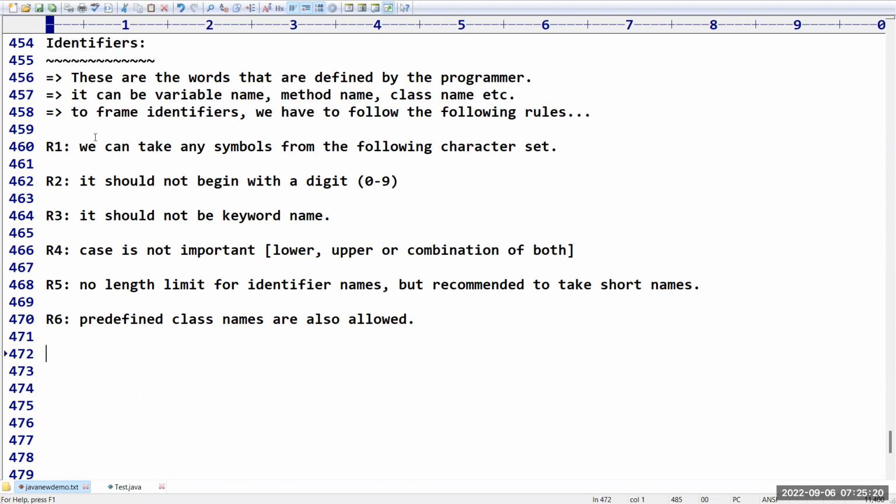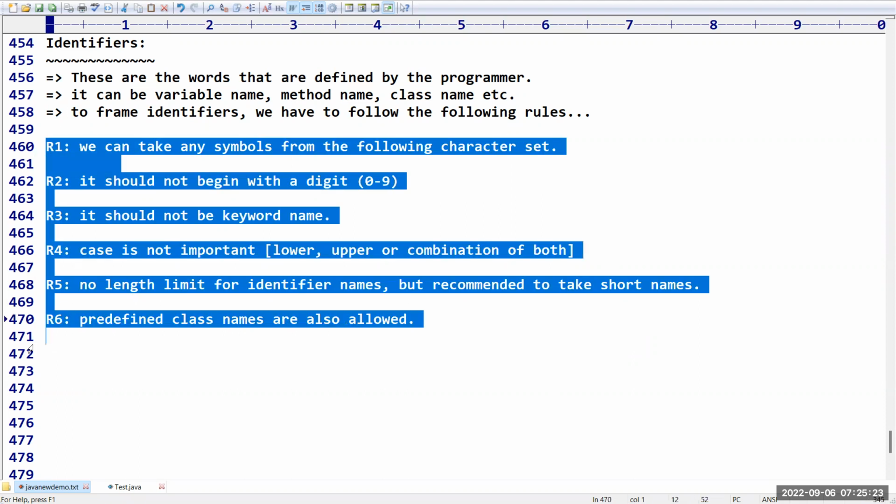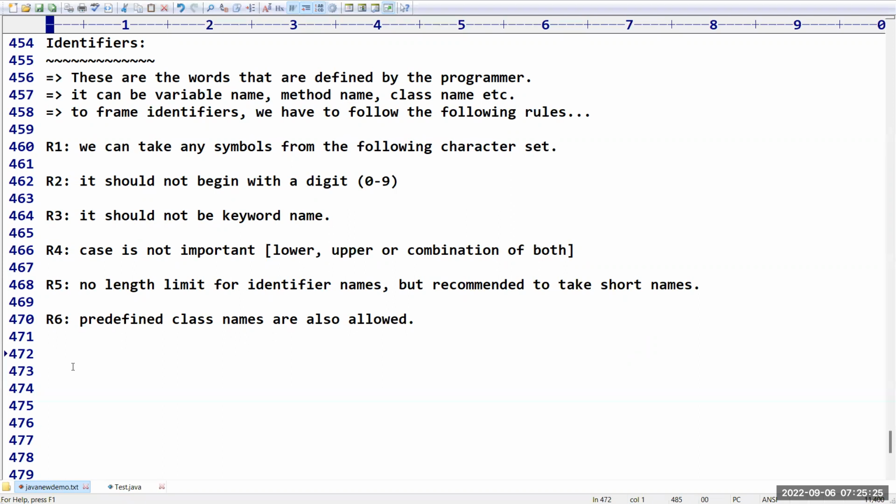Sir, now we will see the examples for these identifiers. I will take some examples. So you have to tell whether it is a valid identifier or not by observing all these 6 rules. Sir, the first identifier I am taking is ABC. Can you please confirm, is this a valid identifier or invalid identifier? Based on the rules and regulations whatever we covered, please give response. Yes, very good. It will become a valid identifier because all the rules are satisfied.